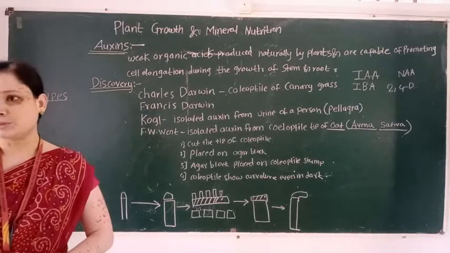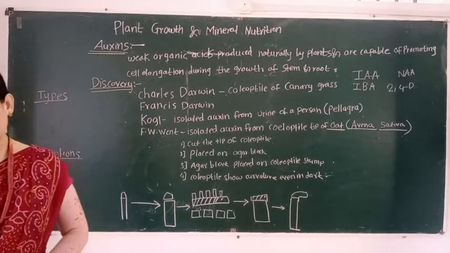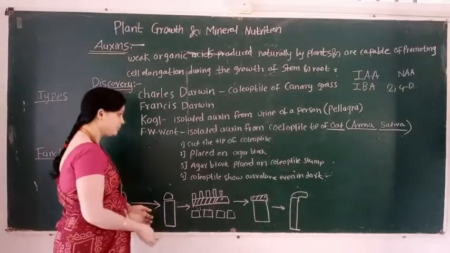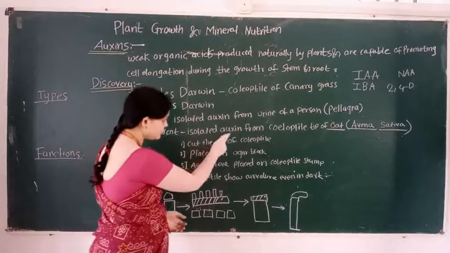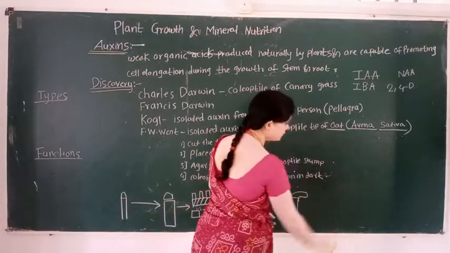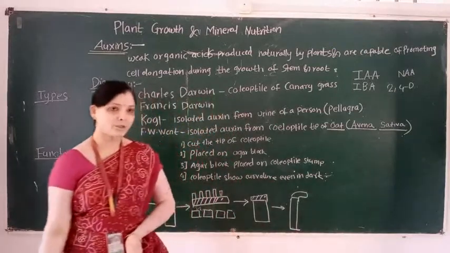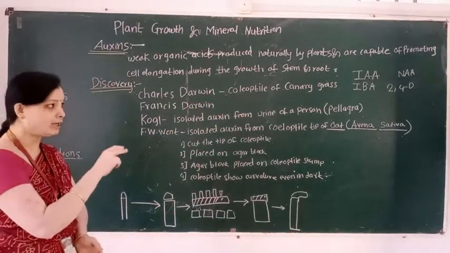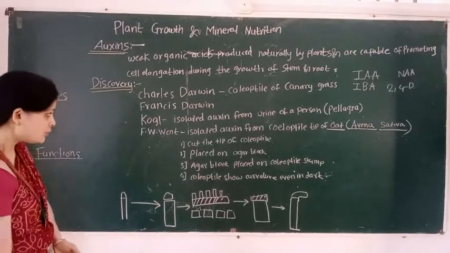That is called phototropism. Wendt isolated auxins from the coleoptile tip of the oat seedling. This oat seedling is called Avena sativa.